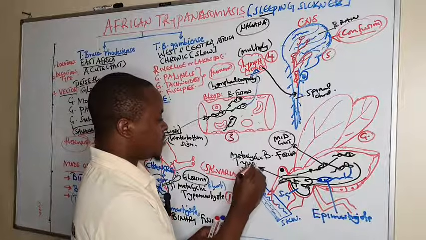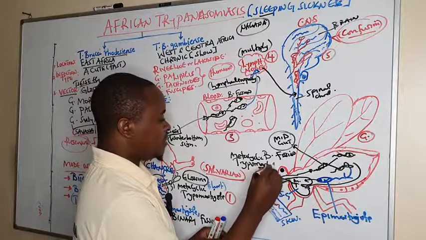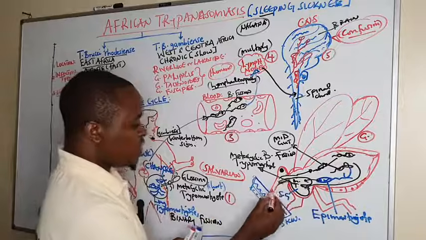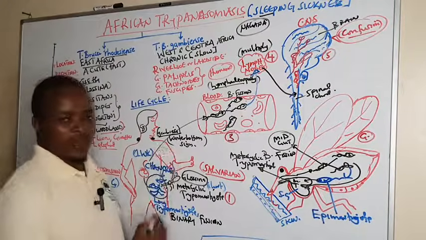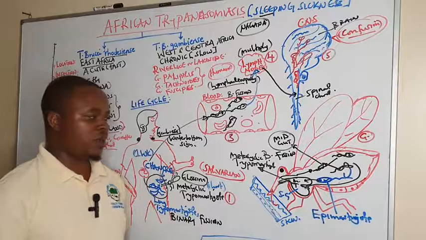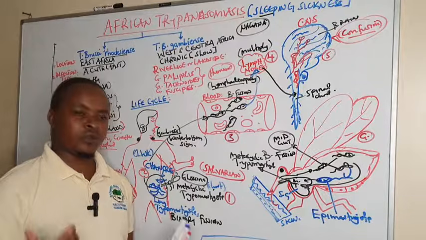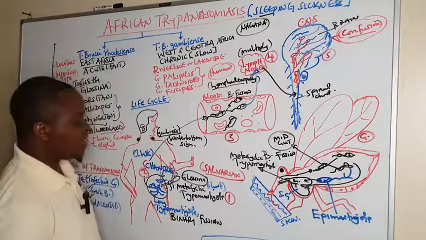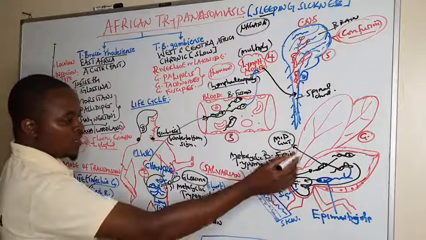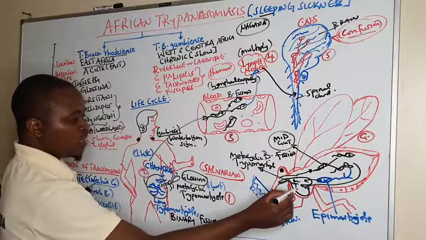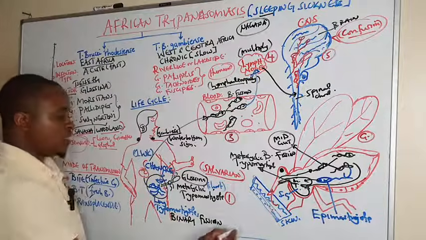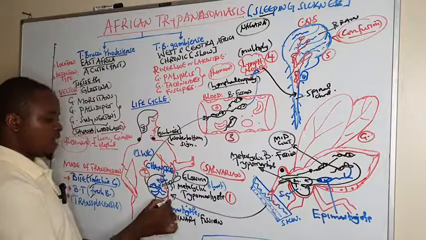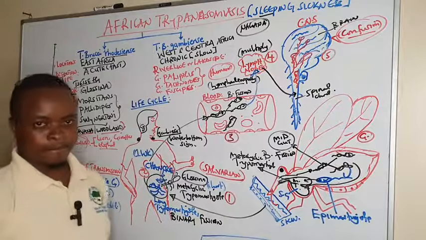trypomastigote within the salivary gland is the one that will be inoculated when this Glossina fly is taking another blood meal, and the life cycle will continue like that. So we shall see the life cycle continuing when this Glossina fly, which has the metacyclic trypomastigotes within the salivary gland, is again taking a blood meal from man.